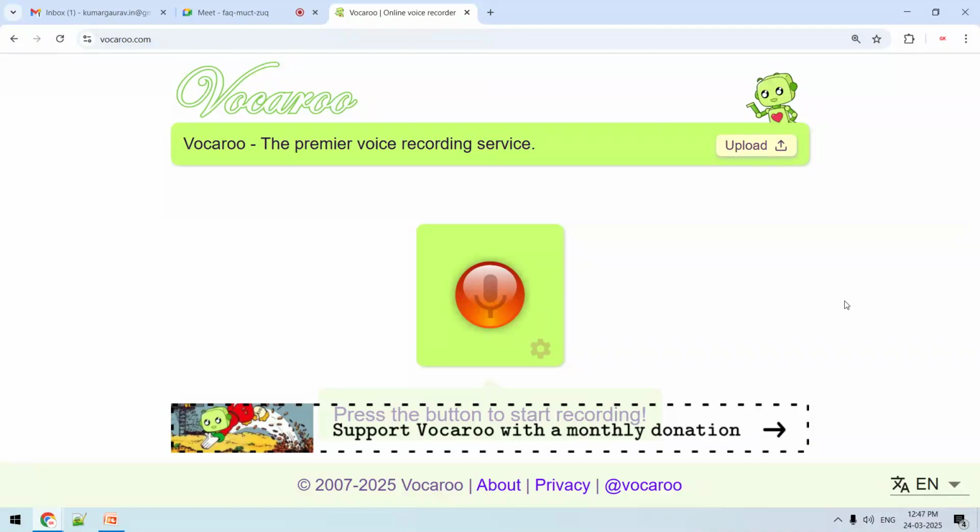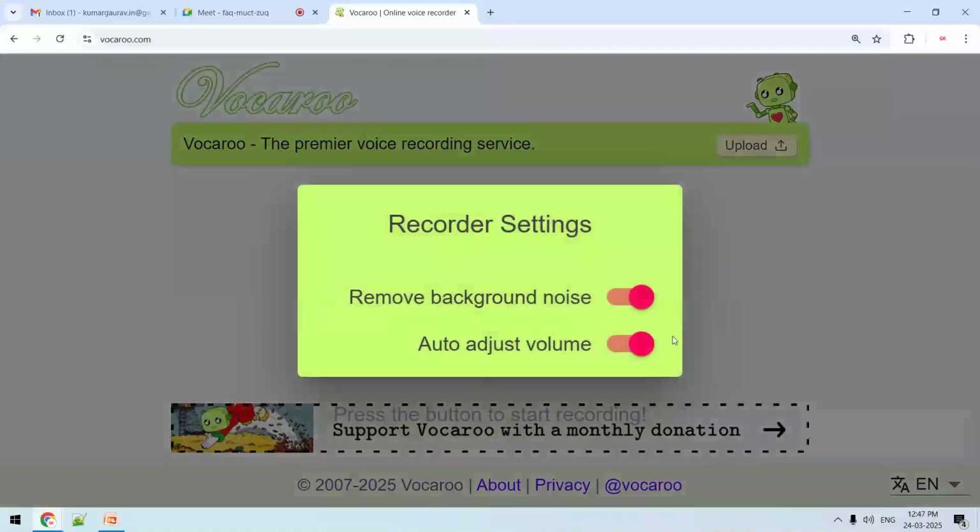For example, you are listening to some lecture, whether it is online or offline, or you are watching some YouTube video. That particular YouTube video you want to record, or whatever lecture you are attending in face to face mode, you want to record without any noise. Vocaroo.com, a cloud based voice recording service without any noise. By default, a noise filtering feature is also available. So you can see remove background noise.